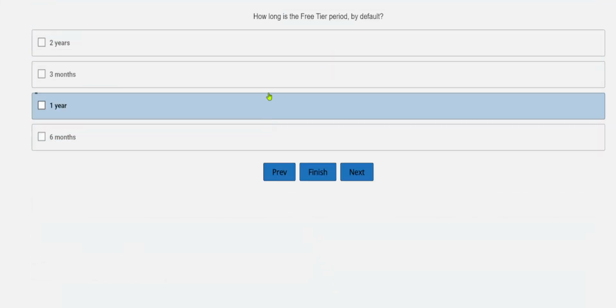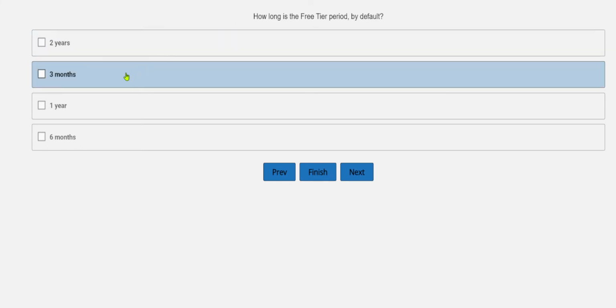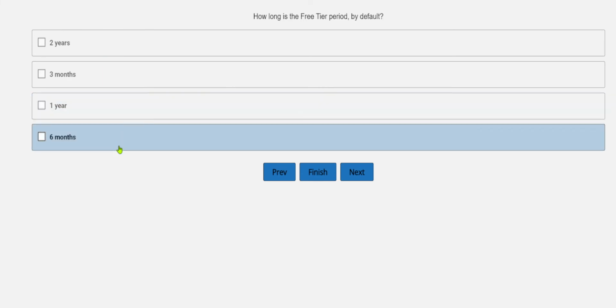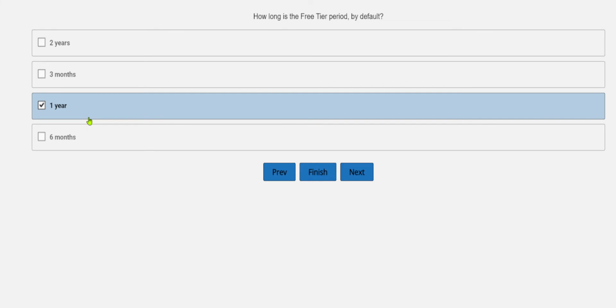How long is the free tier period by default? So this is about the time, how long you will get the free tier period, and that too by default. Okay, so let's see what options are available. 2 years, 3 months, 1 year, and 6 months. As we know, that is about 12 months. So 12 months is nothing but 1 year over here.